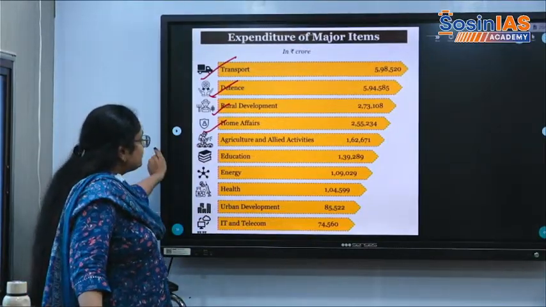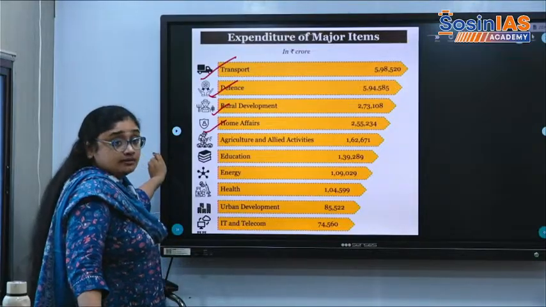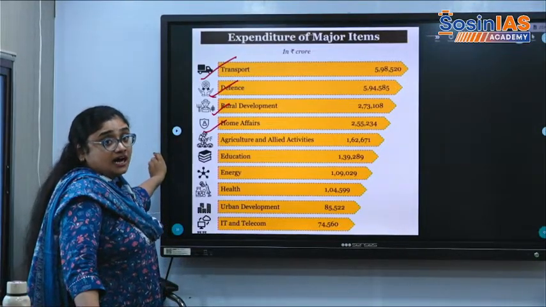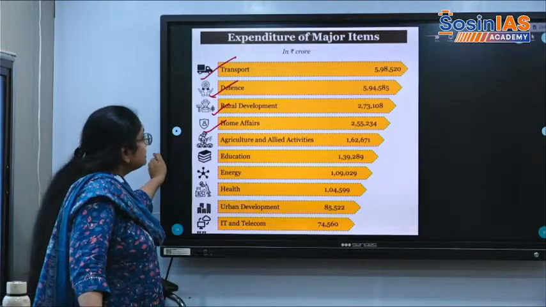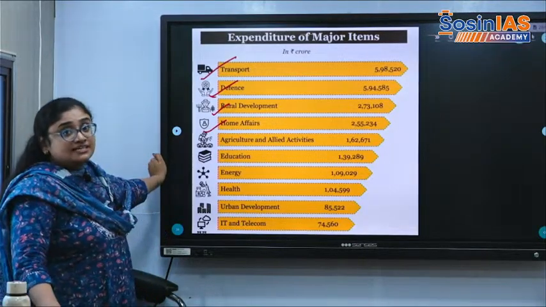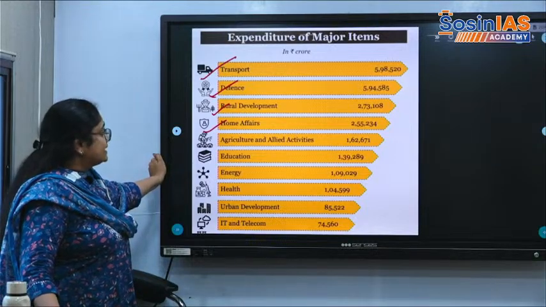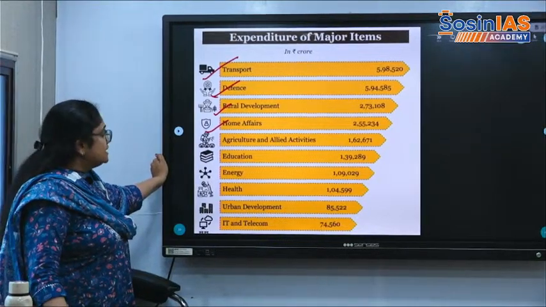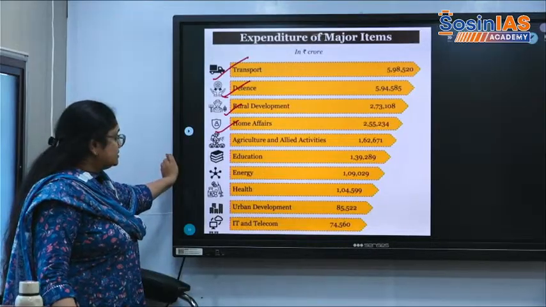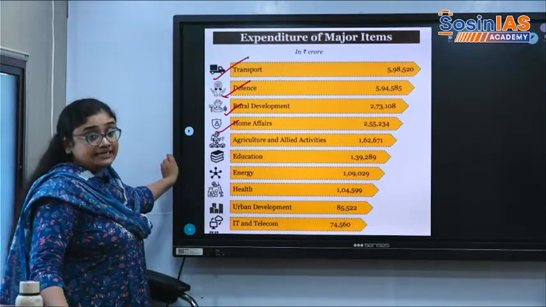So at least try to remember 5 to 8 sectors where we are allocating money.